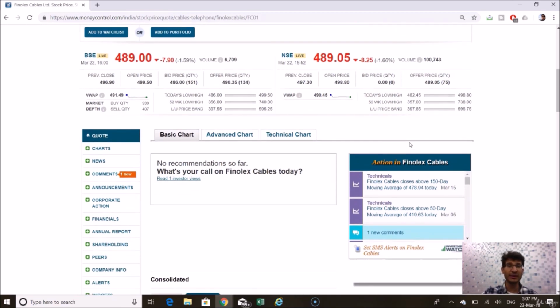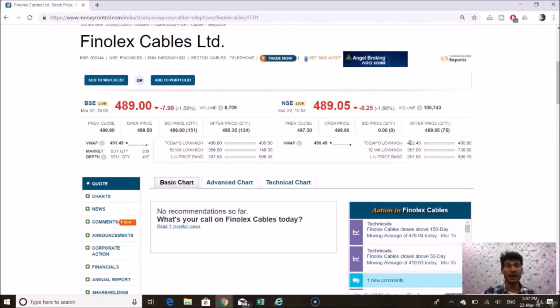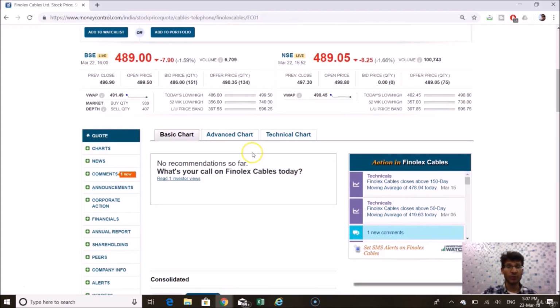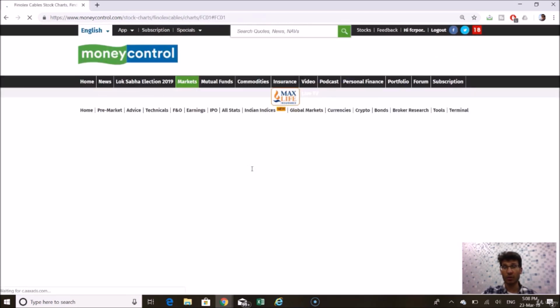This gives me a feel that we might get the stock at a decent valuation, since it has corrected from 738, and on BSE it has corrected from 740. Moving further, we can click on the advanced charts and get more details about how the stock has fallen and been correcting.